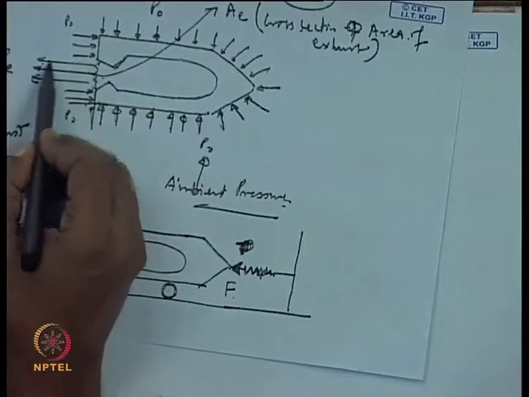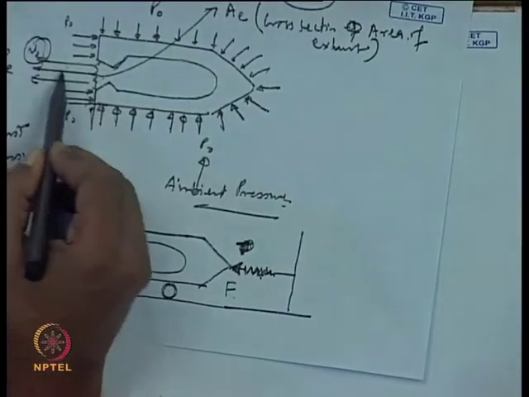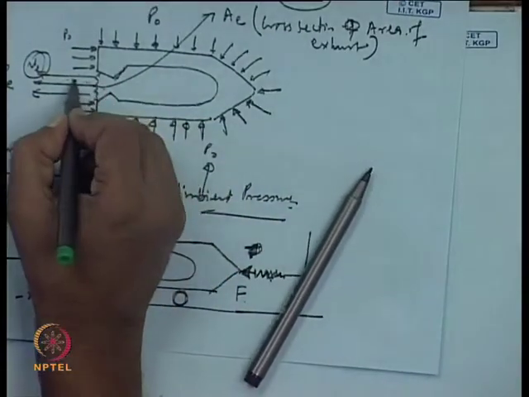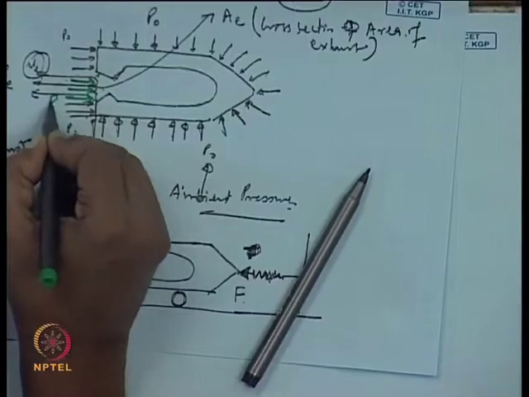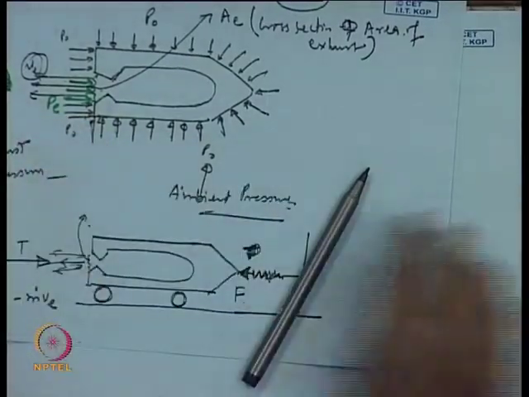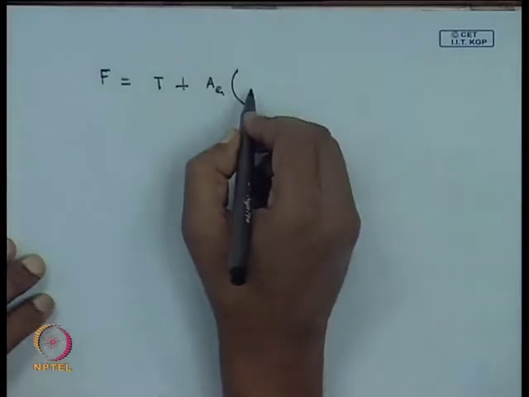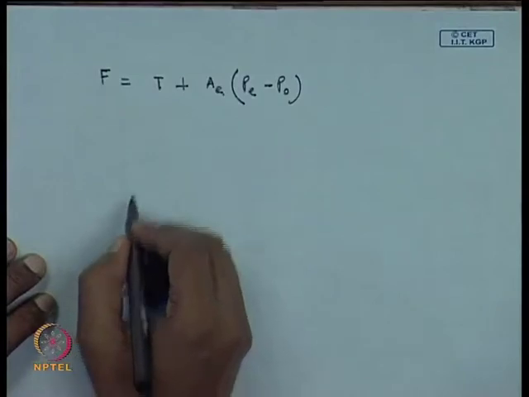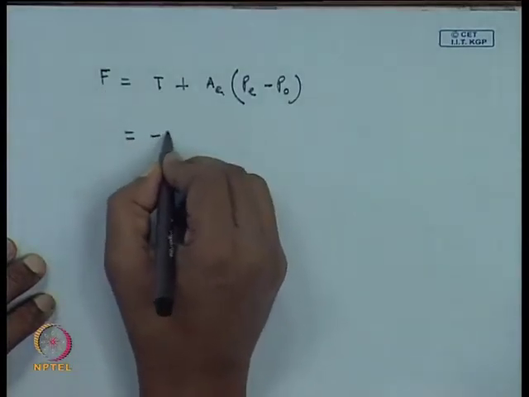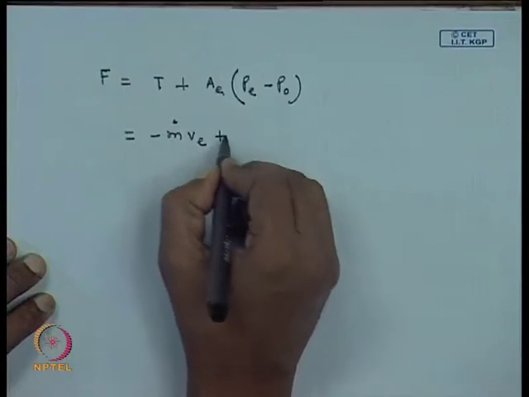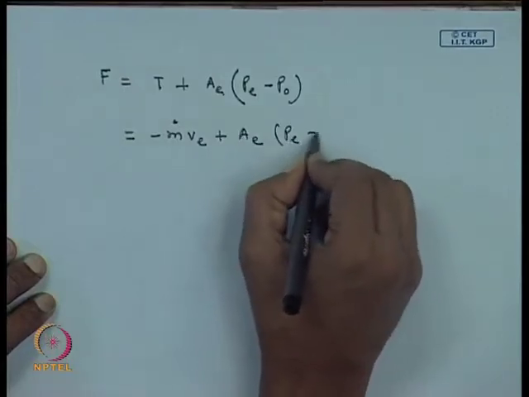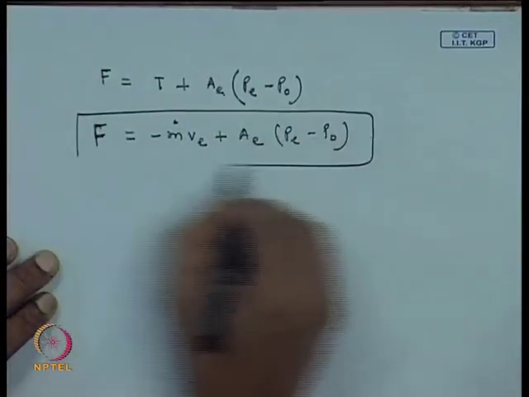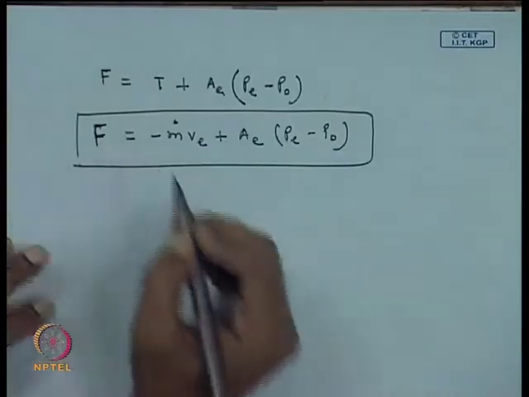So, P pressure we have shown here, the V direction, this is not the P direction. The P can be shown by, let us say, the green line, this is your P. Okay. So, we can write it as P minus P 0. So, all the forces being balanced, T you can replace by m dot V and this becomes your thrust, this is the thrust that the rocket will be developing.